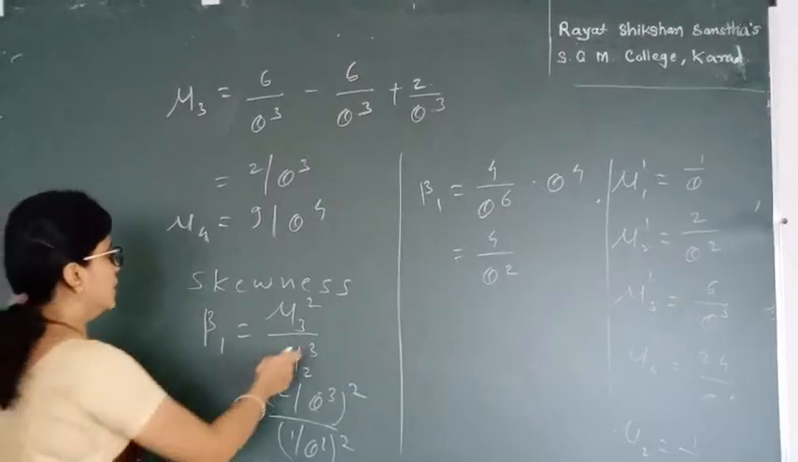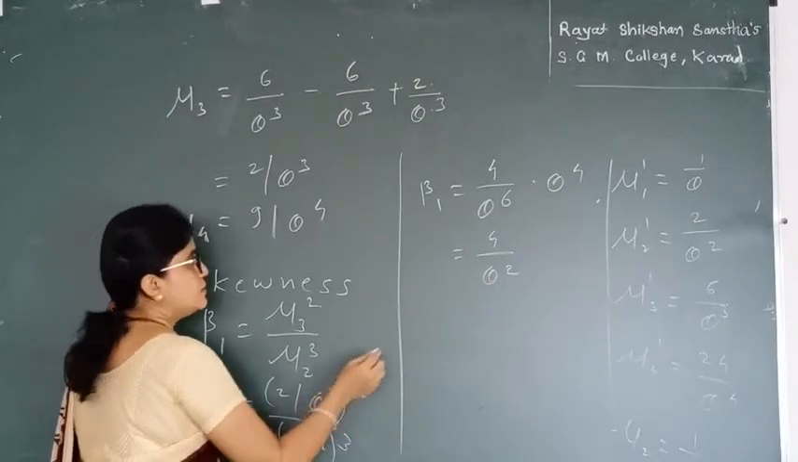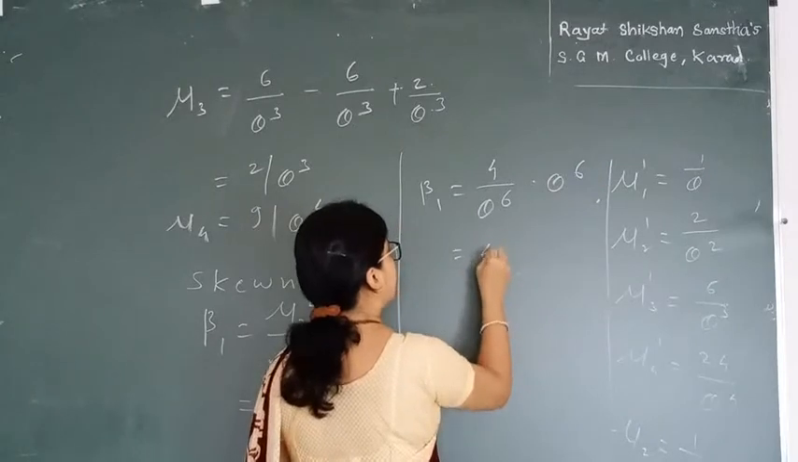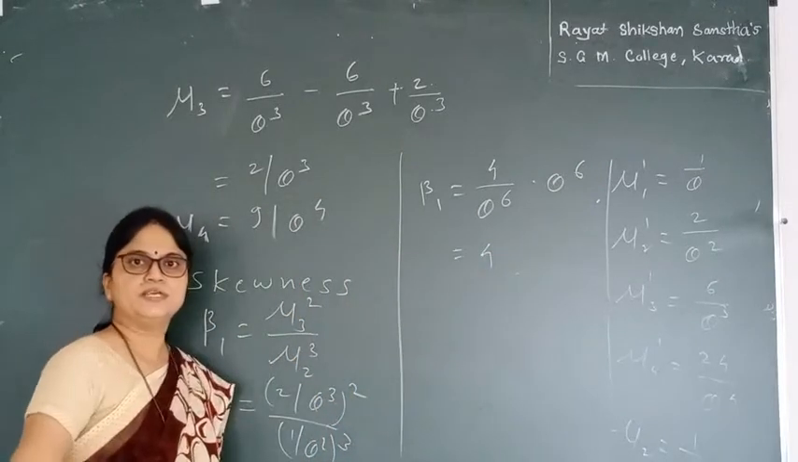Wait, over here it is cube, hence I get theta raised to 6 in both, so the only term that remains with us is 4. So beta 1 is 4.